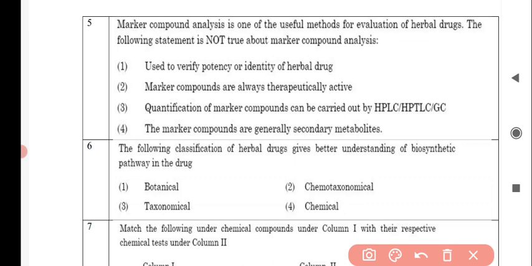Next question is, marker compound analysis is one of the useful methods for evaluation of herbal drugs. The following statement is not true about marker compound analysis. And the correct answer is option number 2, that is marker compounds are always therapeutically active. Next question is, the following classification of herbal drugs gives better understanding of biosynthetic pathway in the drug. And the correct answer for this question is option number 2, that is chemotaxonomical.